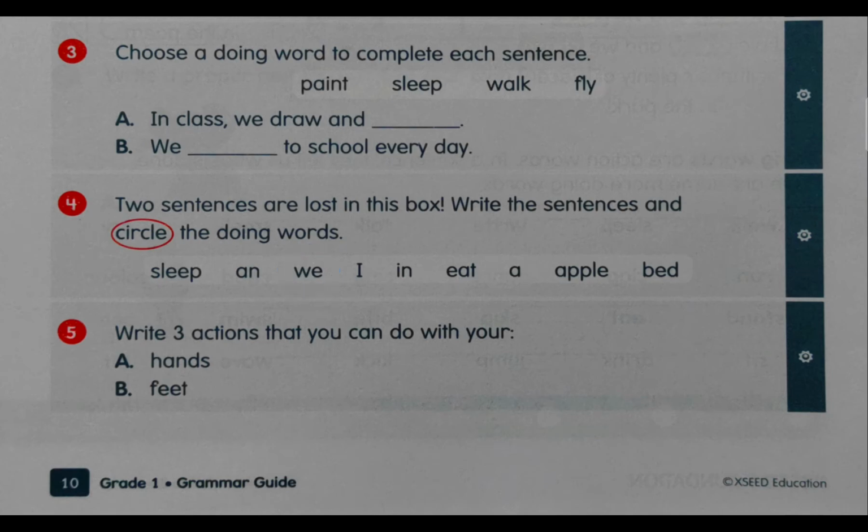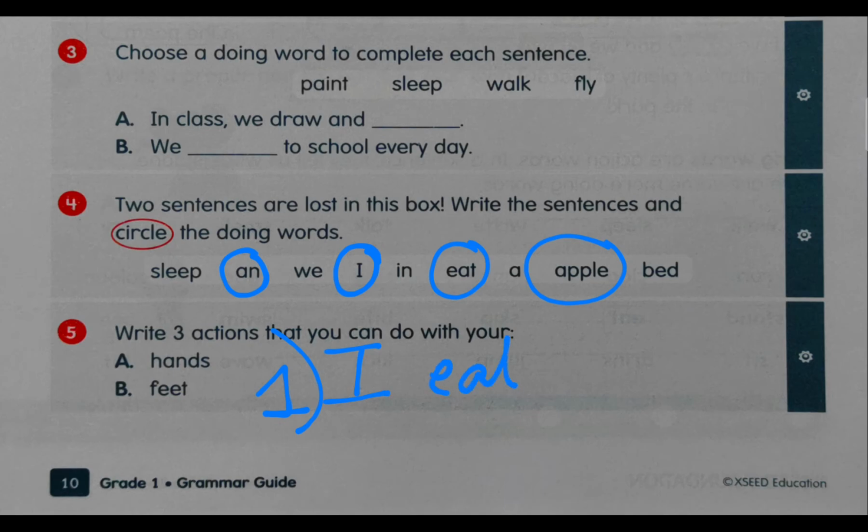No. First sentence is I eat an apple. Now you will arrange these carefully, okay? And write. You will write in your copy 1. You will write I eat an apple. Write it in the copy, okay?